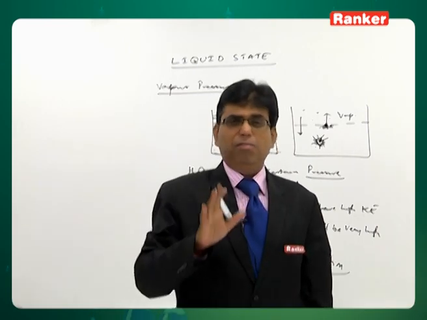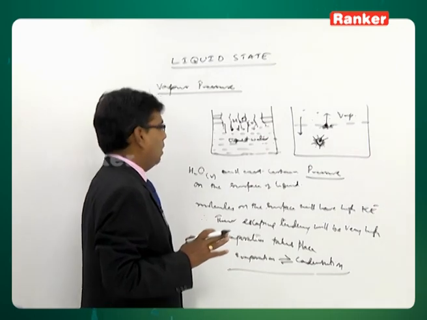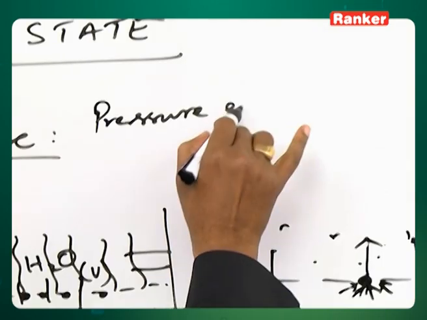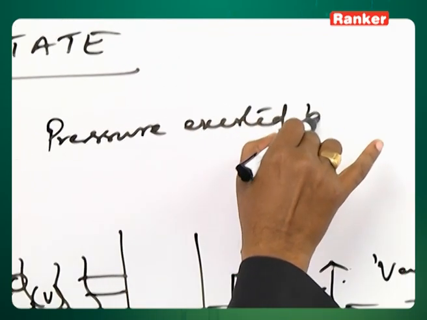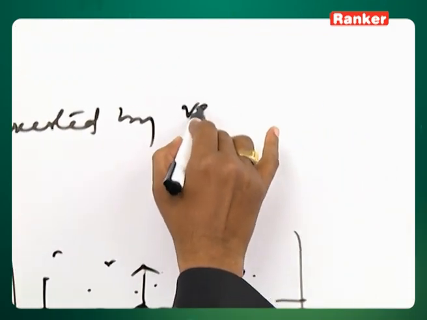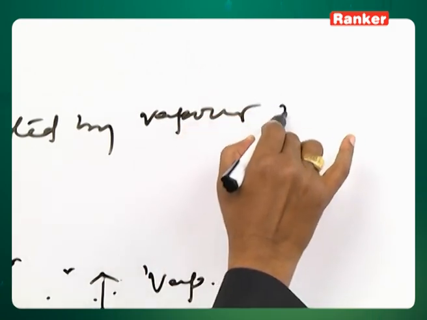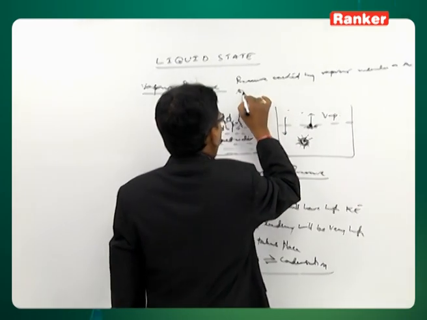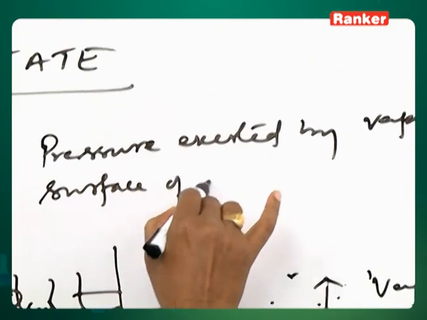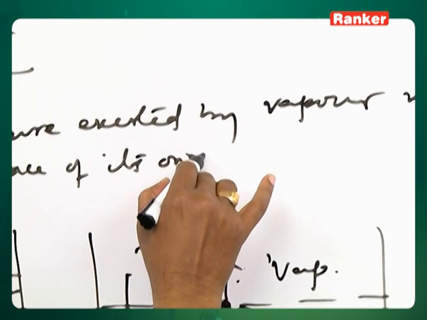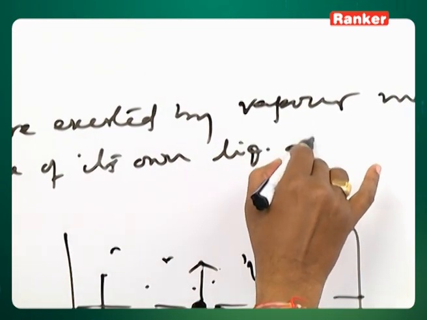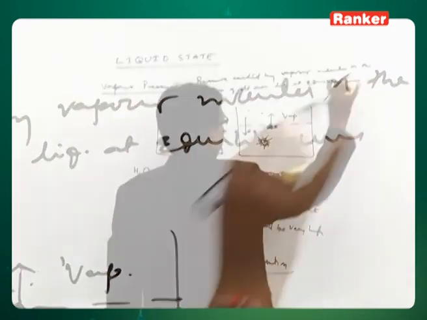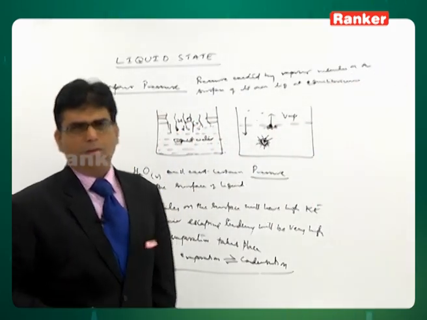In brief, vapor pressure is pressure exerted by vapor molecules on the surface of its own liquid at equilibrium.